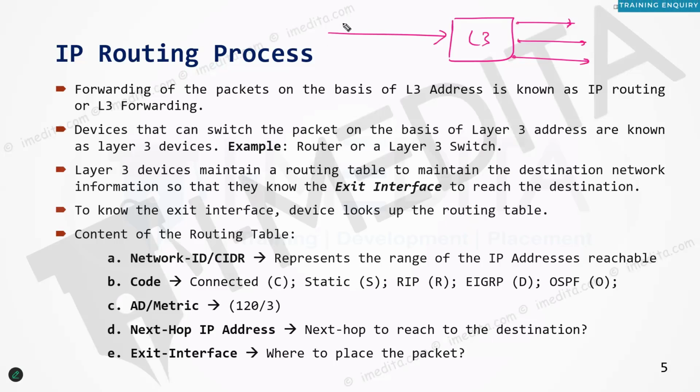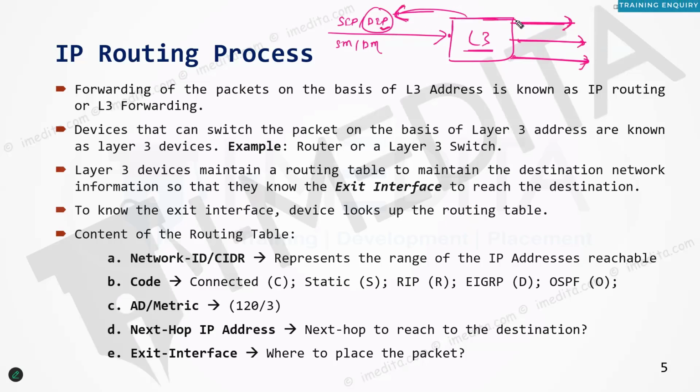When the packet arrives, the packet will have a source IP, a destination IP, a source MAC address, and a destination MAC address. Since layer 3 devices take their forwarding decision and perform routing based on destination IP, they will check the destination IP and find out, out of these three interfaces, which interface is appropriate to forward the packet for that particular destination.